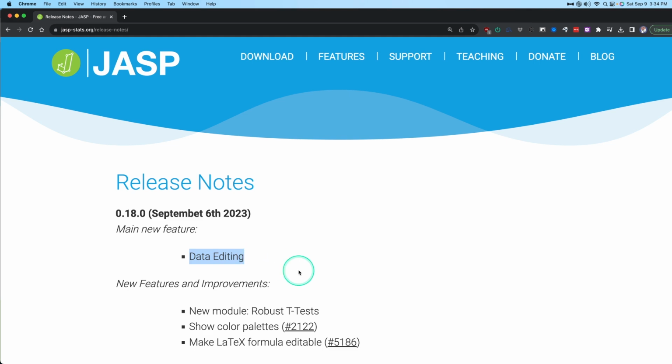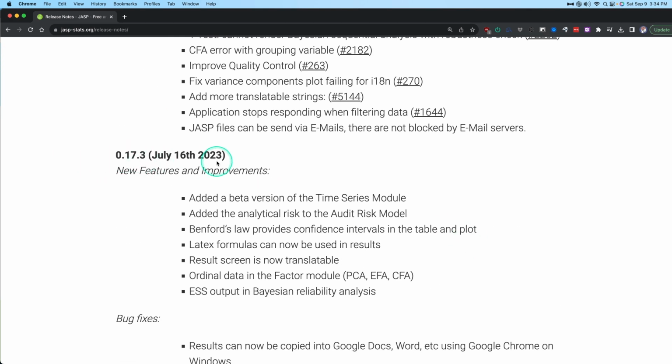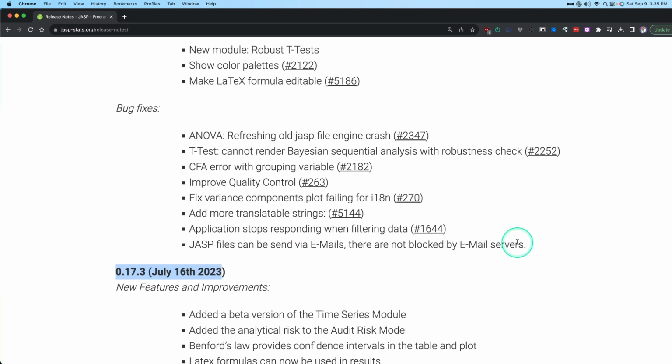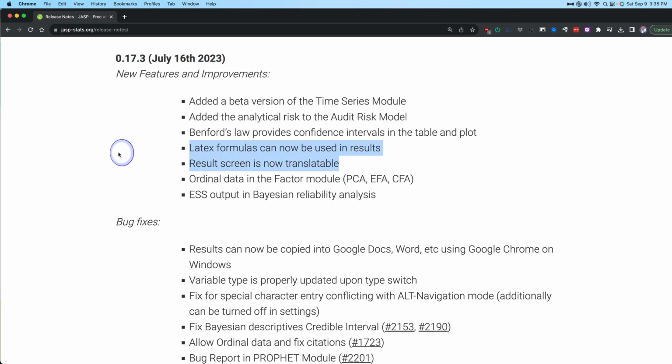So in this video, we're going to go through data editing. And in a separate video, I want to talk about the previous update, the July release of 0.17.3, where the result screen is now translatable.